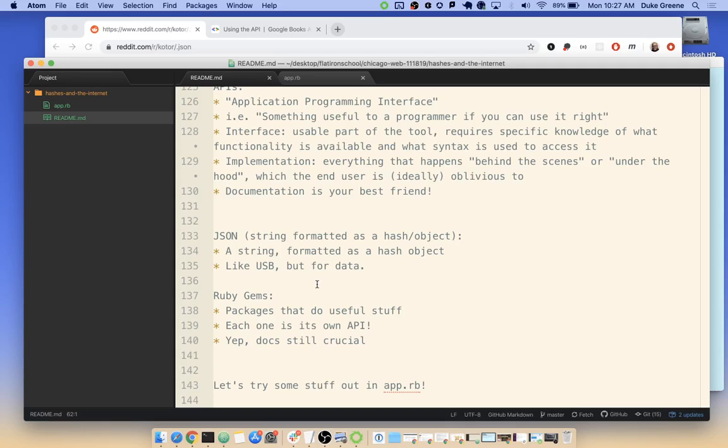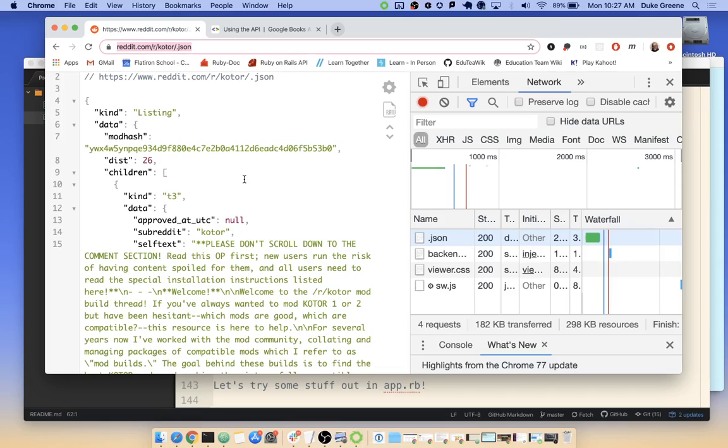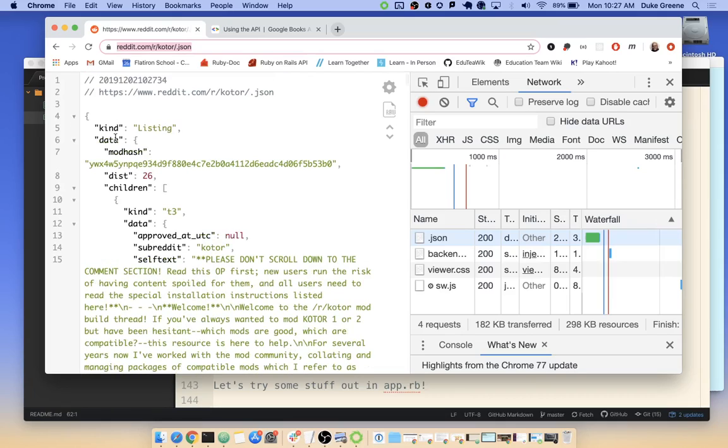Once we know about what's on the internet, we might find ourselves as Rubyists interested in going out and getting things from the internet, right? If I had a way that I could have Ruby go to this page and give me back this JSON, then I could have a hash. And then I could start experimenting by saying bracket data, bracket children, bracket data, and seeing what kind of stuff is in there, and can I write a method where I can just reuse that hash nesting syntax to get values out that I care about. So that's the task that I want to go through.